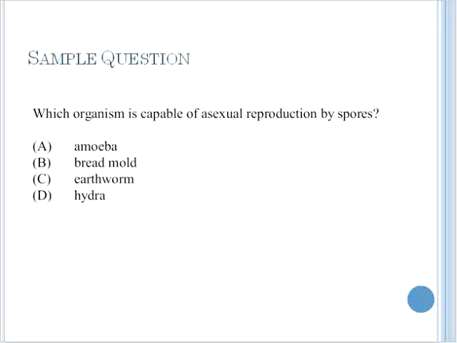And lastly for this clip, which organism is capable of asexual reproduction by spores? Hydra, earthworm, and amoeba all are capable of reproducing, but they do not reproduce through use of spores. The correct answer is B, bread mold.